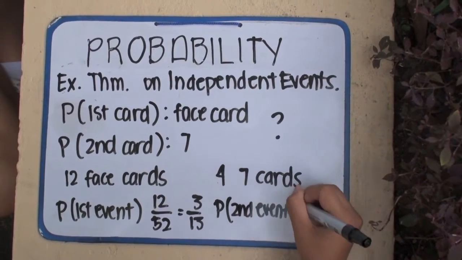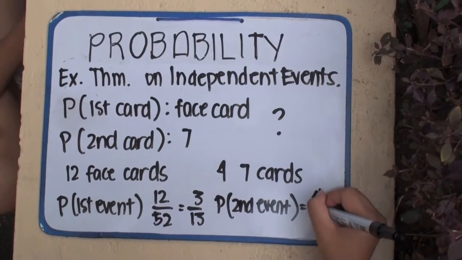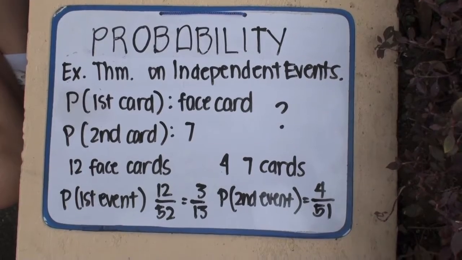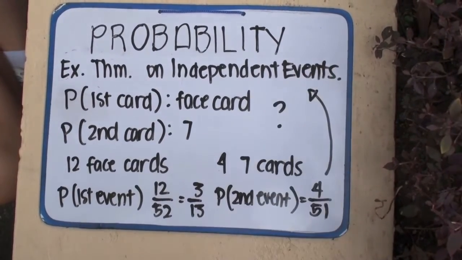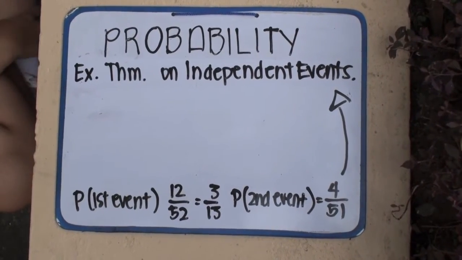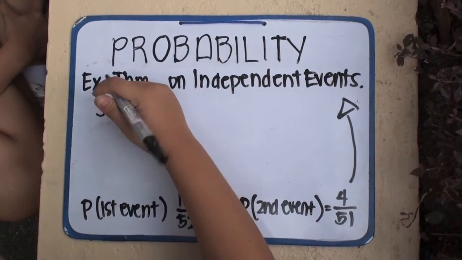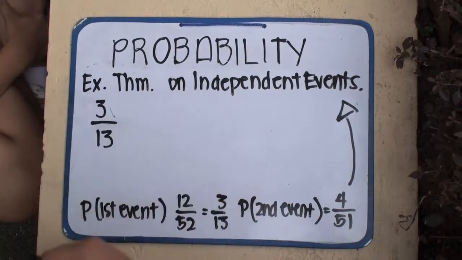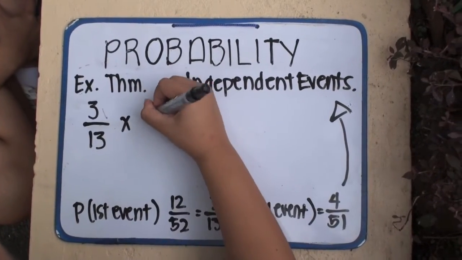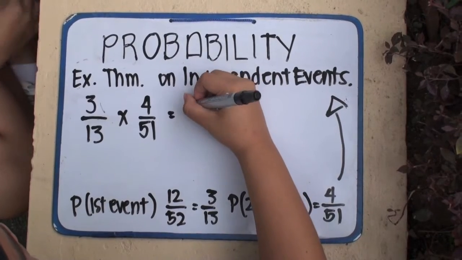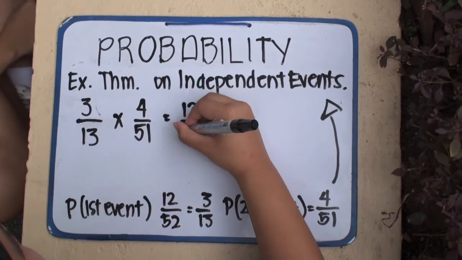Thus, the probability of this event is 4. First, start with the first card. The probability to get the first black face card, by the theorem of independent events, is 3 over 13 times 4 over 51, which is equal to 12 over 663, which is equal to 4 over 221.